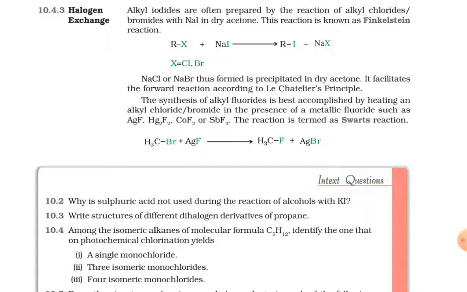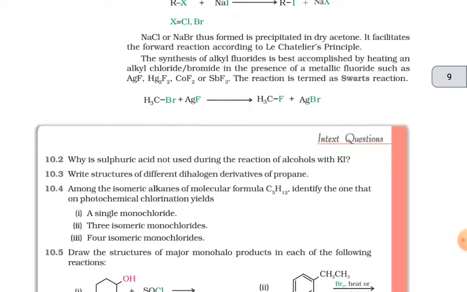The synthesis of alkyl fluorides is best accomplished by heating an alkyl chloride or bromide in the presence of metallic fluorides such as AgF, Hg2F2, CoF2 or SbF3. The reaction is termed the Swarts reaction. CH3Br plus AgF gives out CH3F plus AgBr.